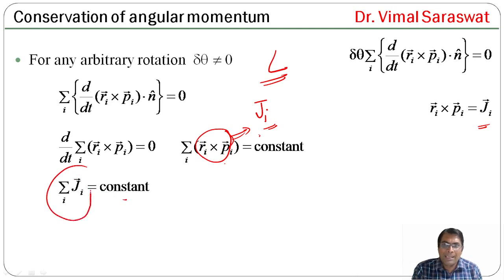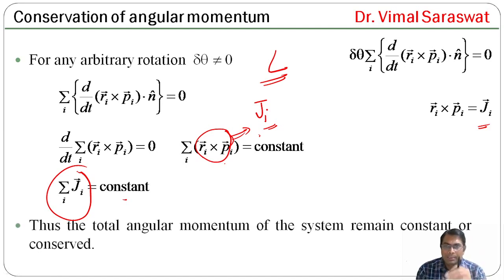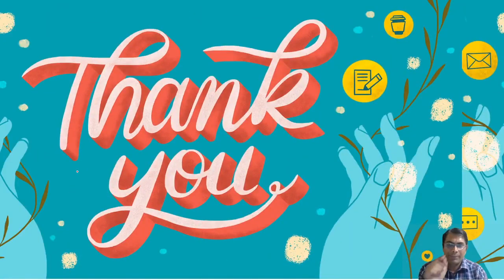Sigma i Ji is the total angular momentum of the system. So the total angular momentum of the system remains constant, or conservative, and it is the law of conservation of angular momentum. So here we end our session.